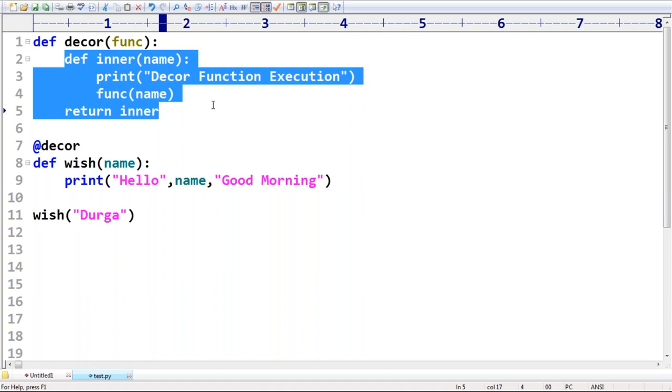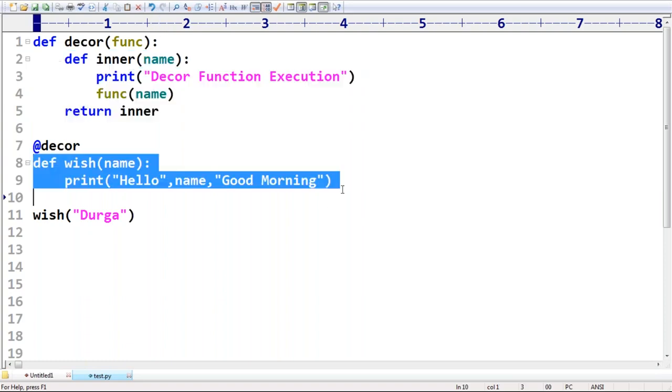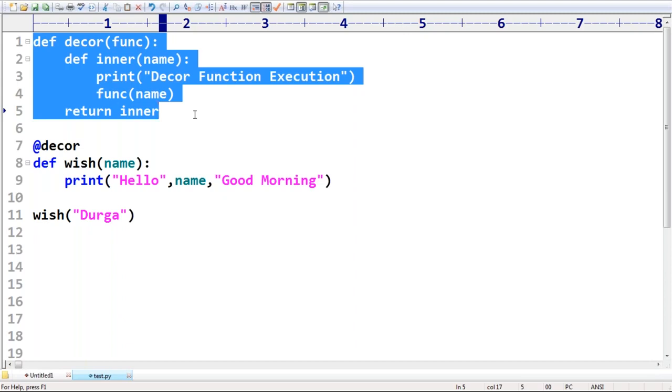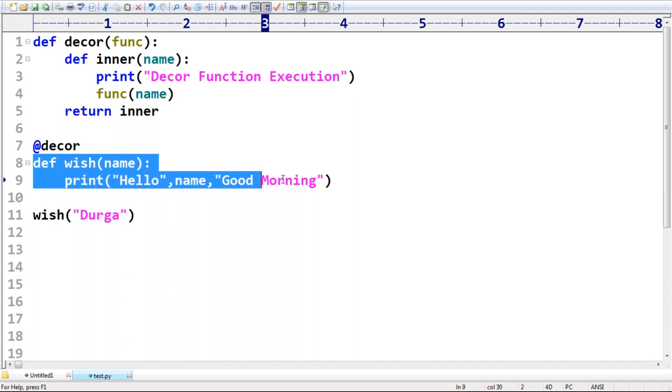Everyone can be aware? Yes. Sir, now I have one small doubt. In this case, how many original functions are there? Only one function. How many decorator functions are available? Only one. Only one decorator function, right? Is it possible to define another decorator or not? Yes, ma'am. For the same function, is it possible to define another decorator or not?